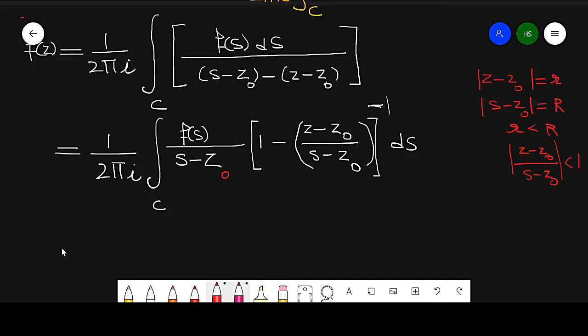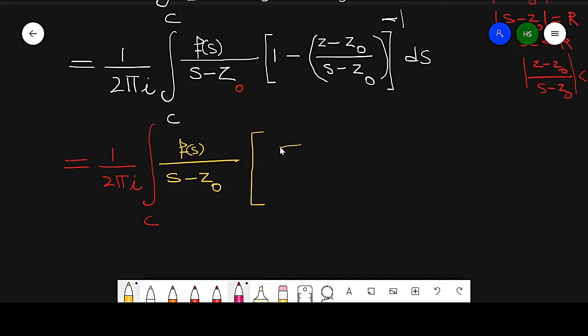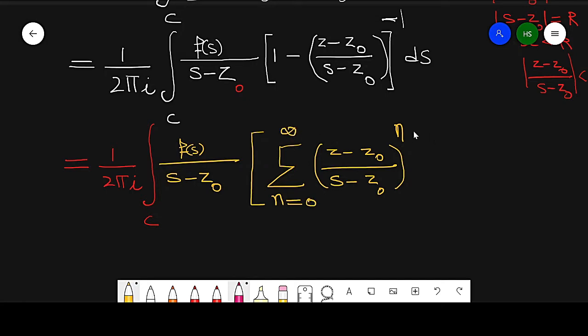So this value is equal to, now in the next step, 1 by 2 pi iota integration around C of f of s over s minus z naught, and in terms of series summation this is equal to 1 plus z minus z naught over s minus z naught raised to power n, where n is running from 0 to infinity, into d of s.